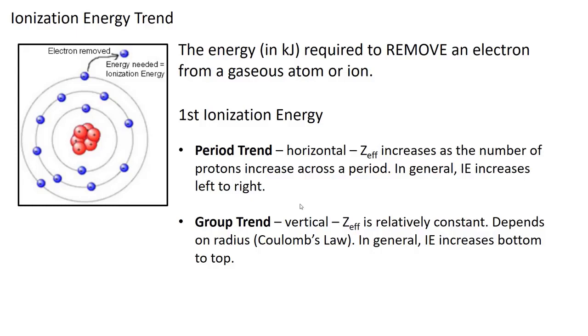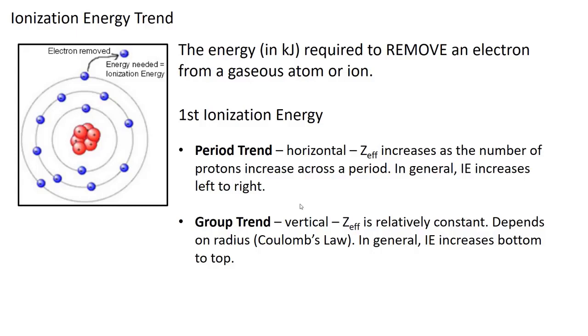So our periodic table trend, if we're in the same period, horizontal across the periodic table, then the ionization energy increases as we go from left to right. The reason the ionization energy increases is the same reason that the radius decreases. As we move left to right across the periodic table, you increase the number of protons. As we increase the number of protons, we increase the attraction electrons have to the nucleus. As the electrons are more strongly attracted to the nucleus, it takes more energy to remove an electron from that atom.